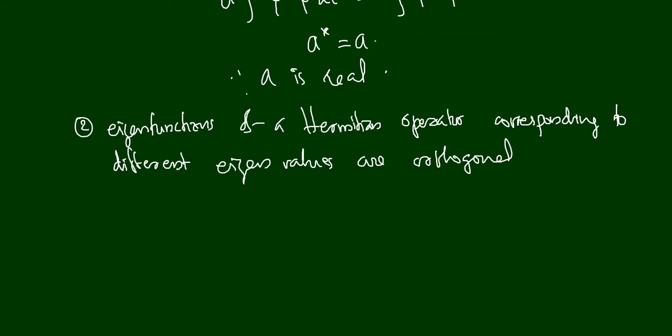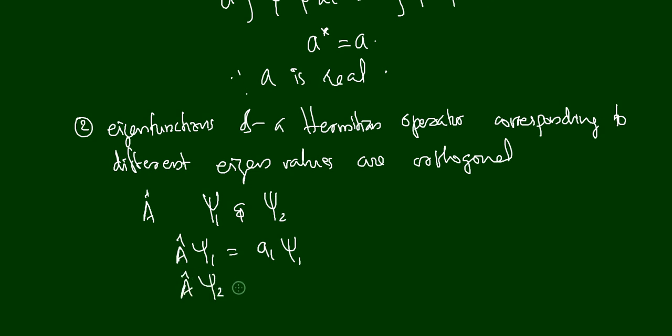We have a Hermitian operator A cap, and we have two eigenfunctions. For example, let our eigenfunctions be psi1 and psi2. These are eigenfunctions, which means A cap psi1 is equal to a1 psi1, and psi2 is also an eigenfunction of the same operator. Therefore, A cap psi2 is equal to a2 psi2. Here a1 and a2 are the eigenvalues, and our theorem says that these are different eigenvalues, which means a1 is not equal to a2.